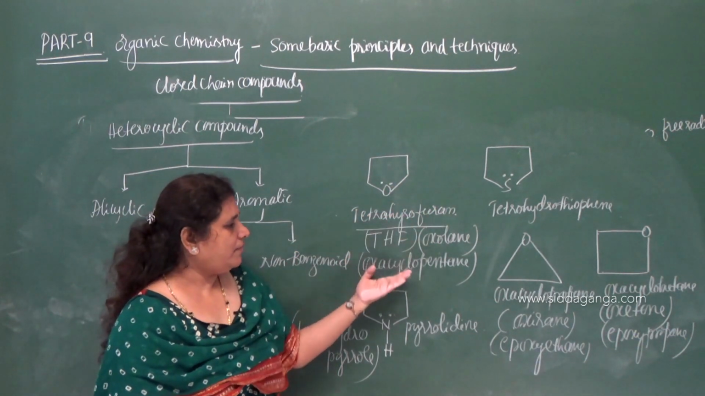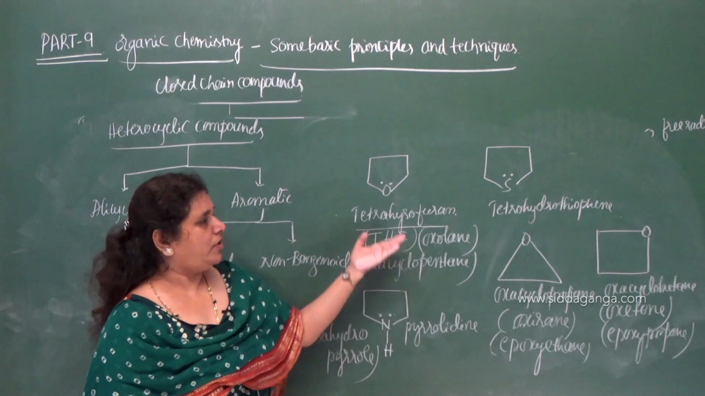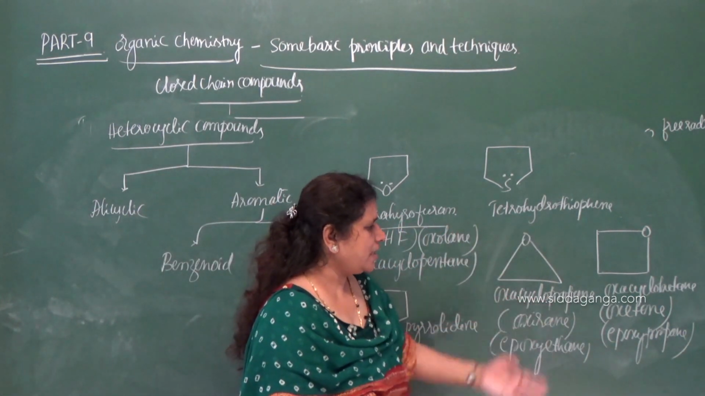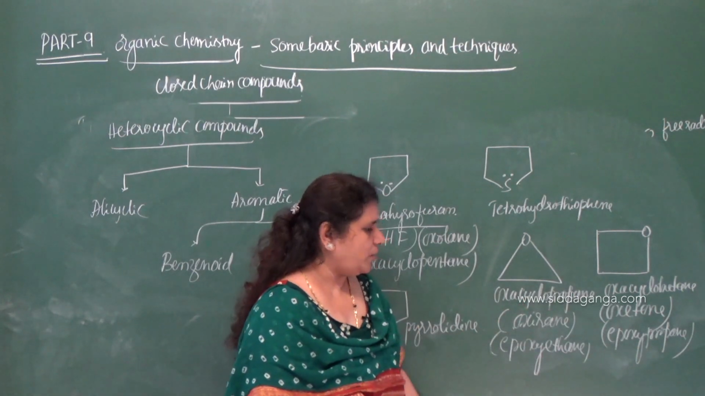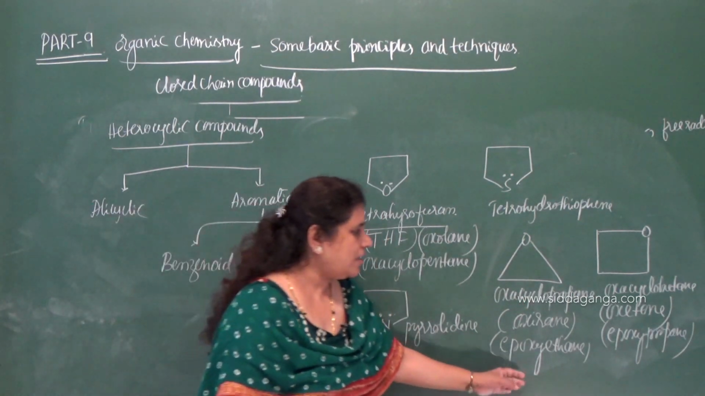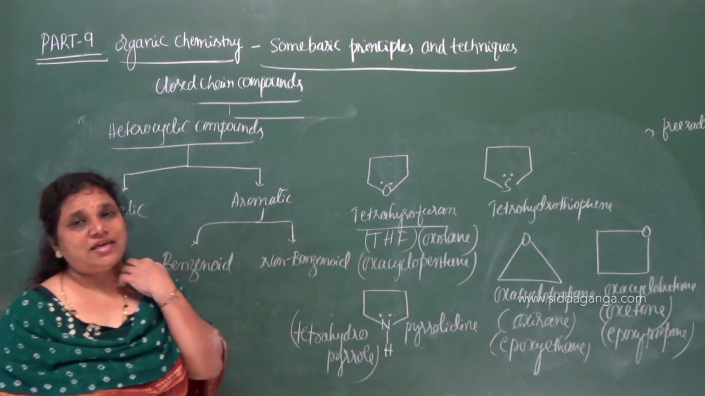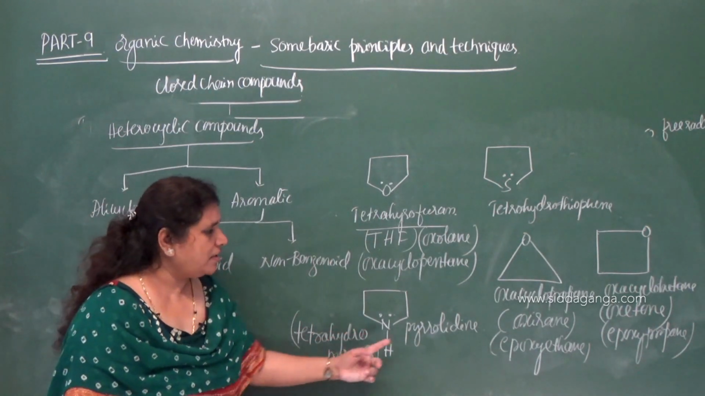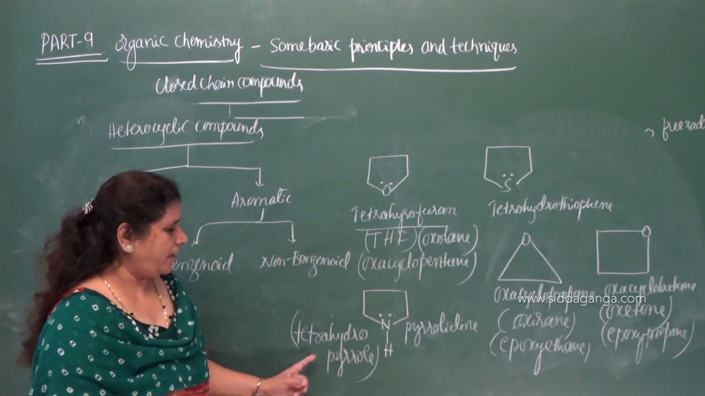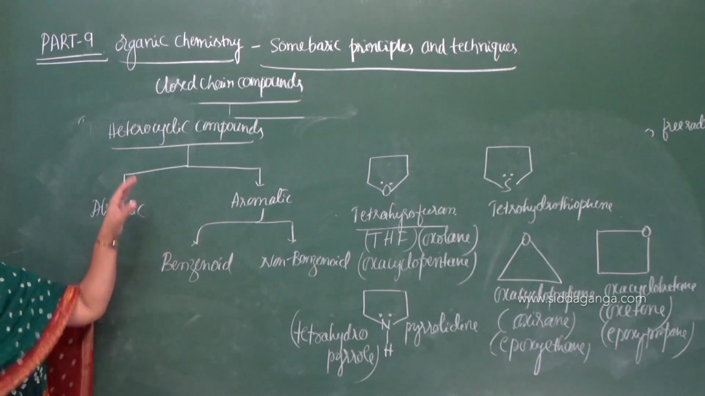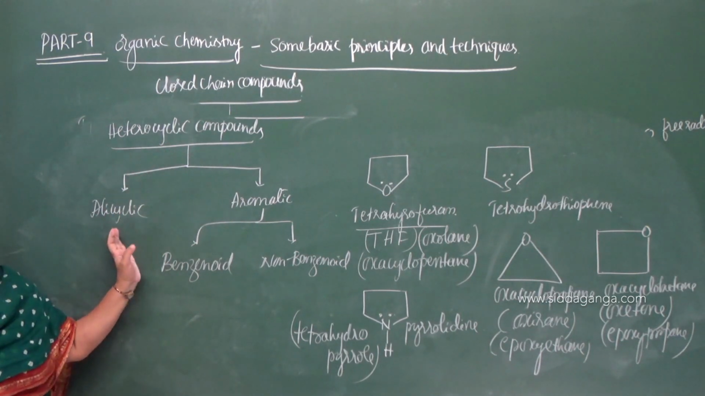So if you want to remember the simple names, you can remember these: tetrahydrofuran, tetrahydrothiophene, oxacyclopropane, oxacyclobutane. You can name them epoxyethane, epoxypropane, you can also name it as epoxybutane, and this is pyrrolidine or tetrahydropyrrole. So these are the examples for heterocyclic alicyclic compound.